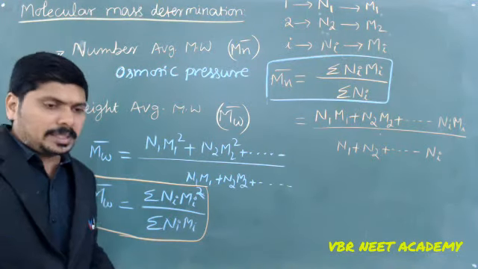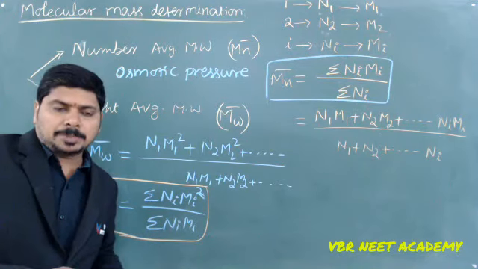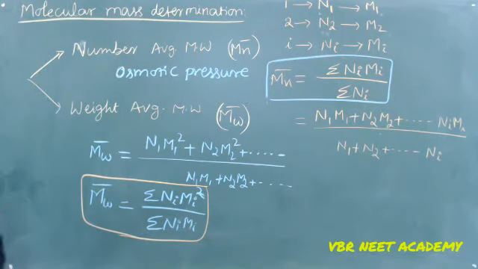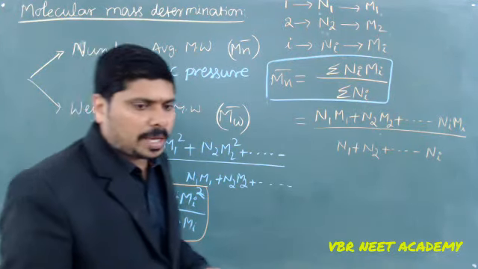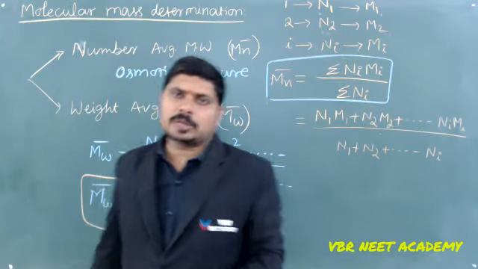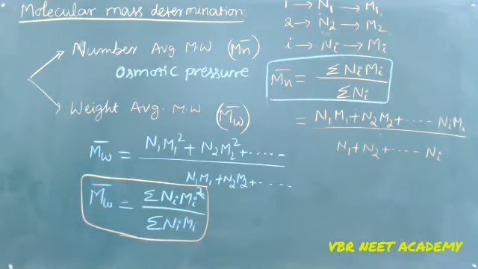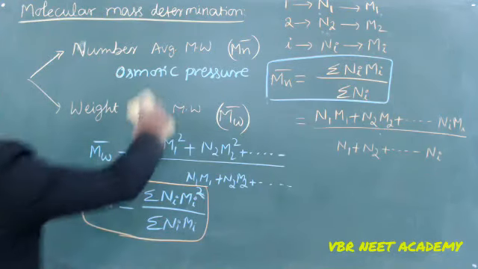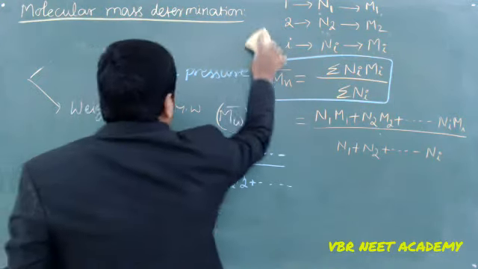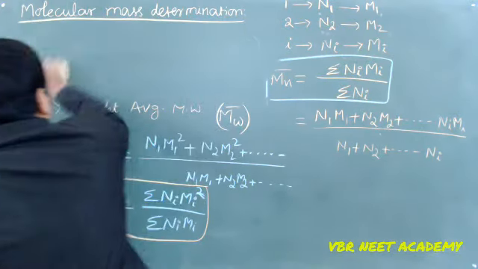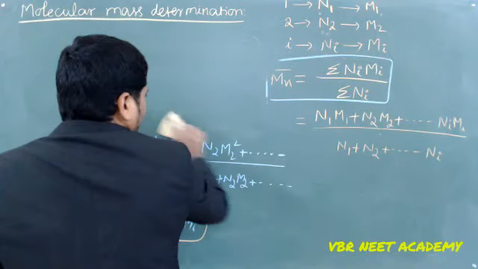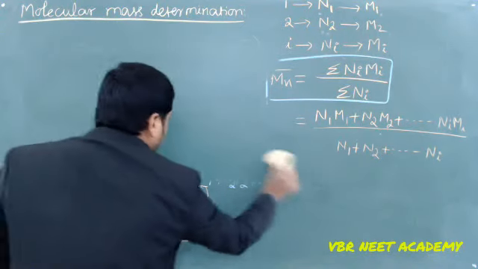By knowing the molecular weight of a substance or a polymeric substance, what advantage are we going to have? The advantage is the polydispersion index. How to know the polydispersion index?